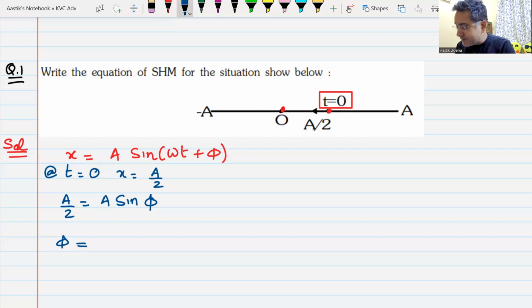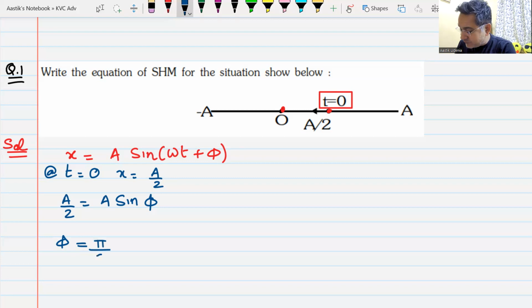What is the value of phi? Sine inverse 1 by 2. How much is that? Pi by 6.